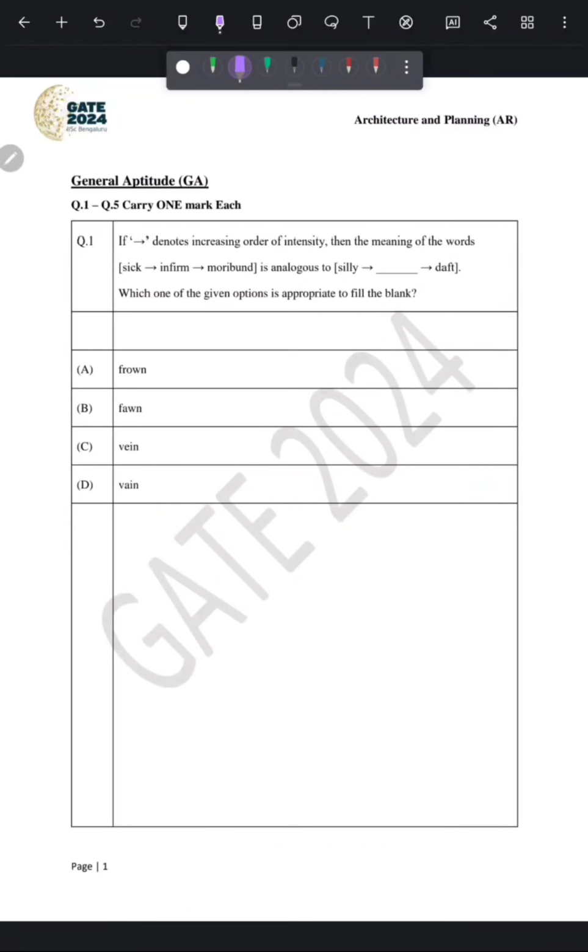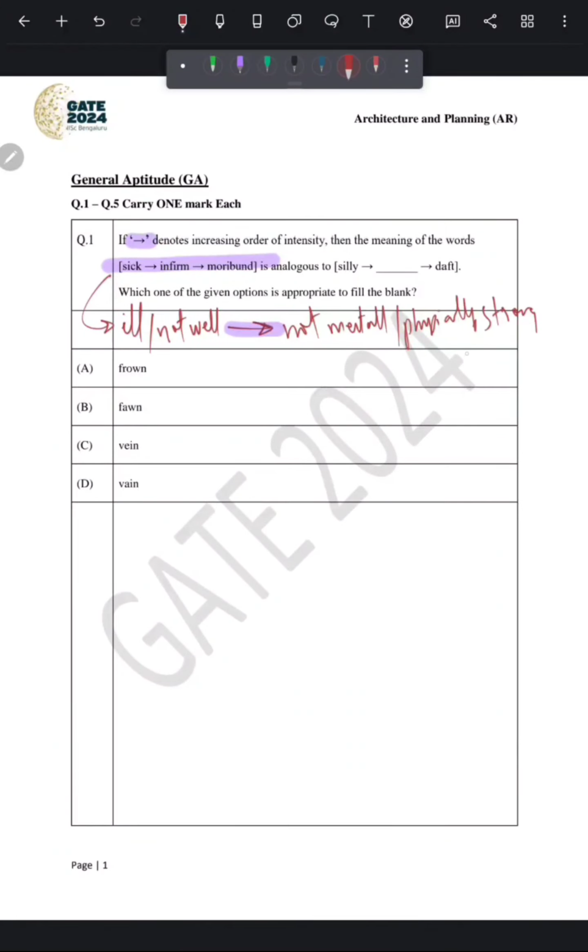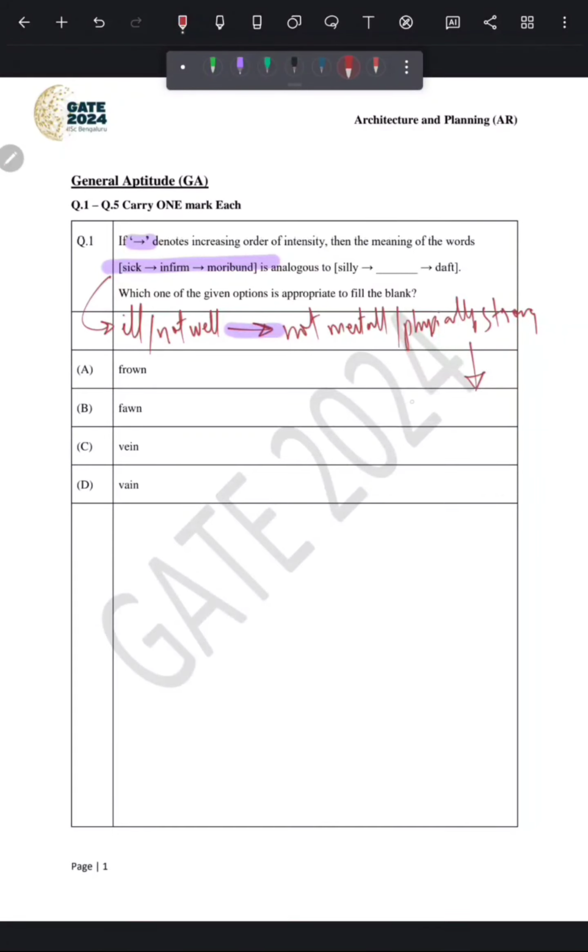So question number one is: if the arrow denotes increasing order of intensity, then find the meaning of the words. An example is given: sick, infirm and morbid. Here sick means ill or not well. Infirm means not mentally or physically strong. And the meaning of morbid is in a very bad condition or about to die.